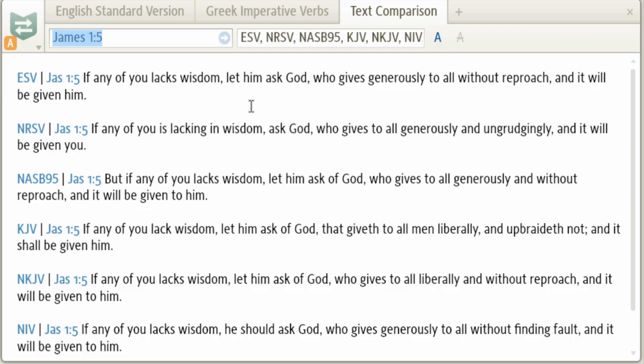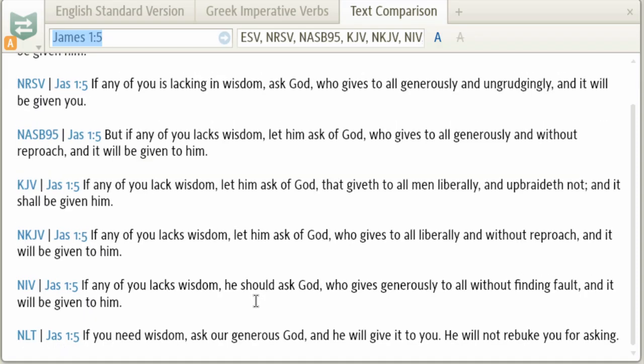You'll notice that the NRSV and the NIV and the NLT carry over the force of the imperative a bit more. Here we have, if any of you is lacking in wisdom, ask God. Down here in the NIV, we have he should ask God. And in the New Living Translation, we have ask our generous God.